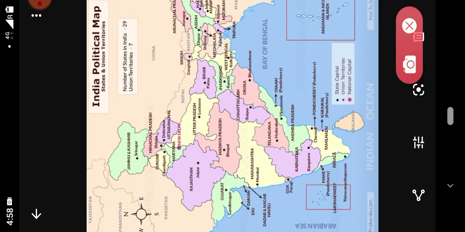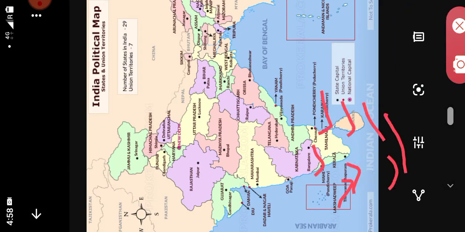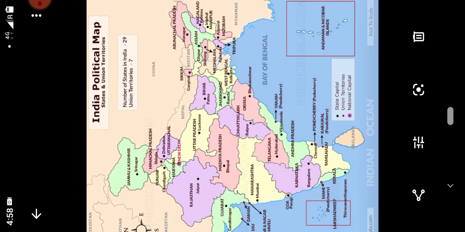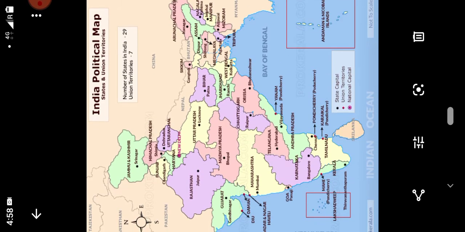southern states of India, so these are the southern states like Kerala, Tamil Nadu, Andhra Pradesh, Telangana, Maharashtra. These are some of the south part, Goa. So this is the political map of India, and in this map we can show the names of the states of India.